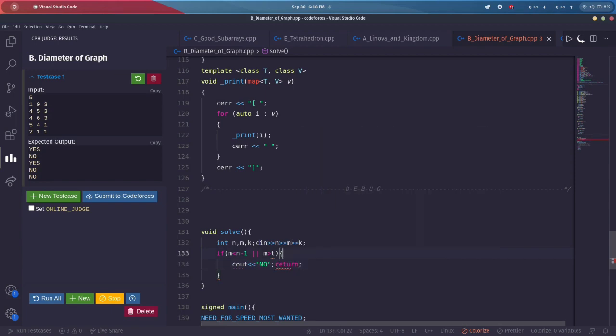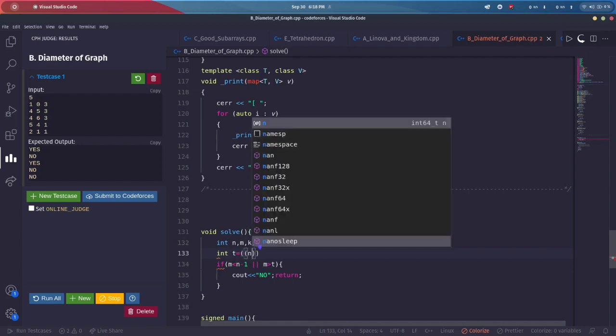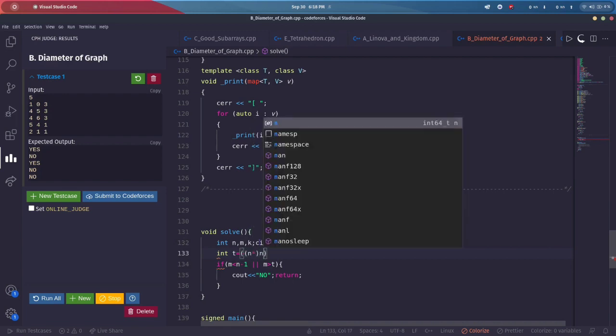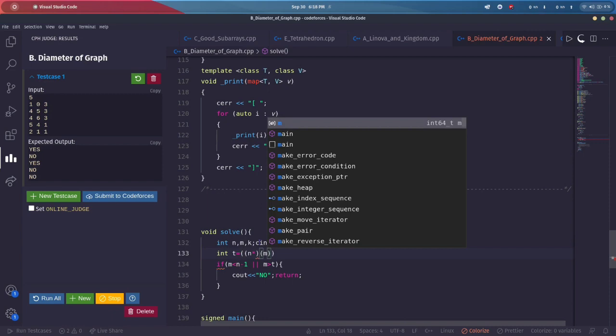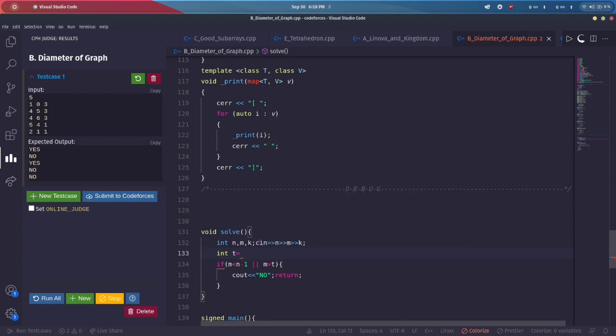Now what's my t? Let me define integer t equals n into n minus 1 by 2. And these are my edge cases which I can have.